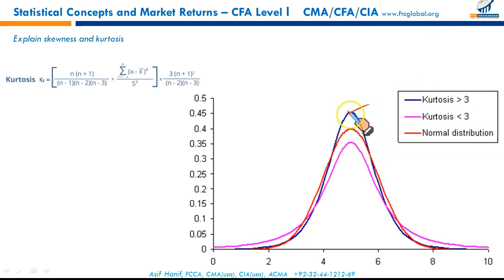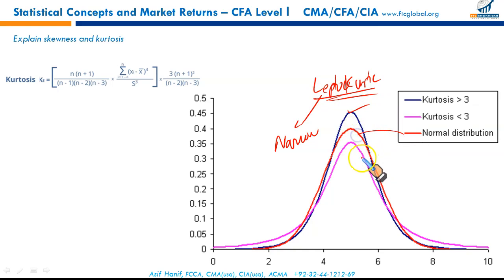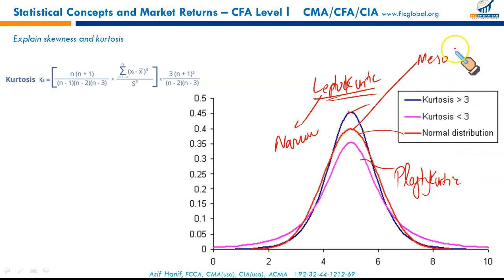So such a distribution is called leptokurtic. The word lepto means narrow. So a distribution which is more peaked than the normal distribution is called leptokurtic, and the distribution that is comparatively flatter than the normal distribution is called platykurtic. The word has been derived from the word plate, platykurtic. And the normal distribution between these is called meso. Meso means middle.